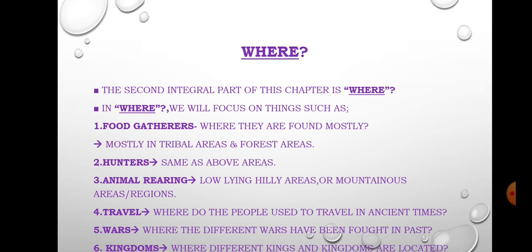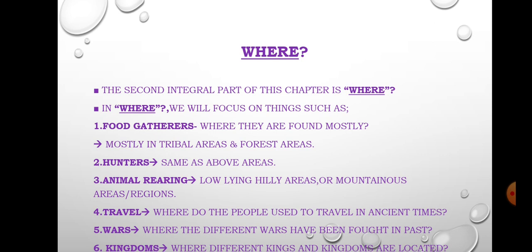What we had discussed, mainly the three things we focus on in what: food, clothes, and shelter, that we had discussed just now in the previous slide. Now we are taking the second concept of temporal changes, and the second integral part of this chapter is where. In where we will focus, just like in what we had focused on food, clothes, and shelter.